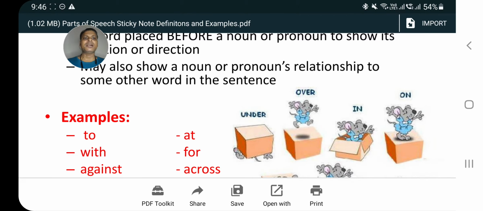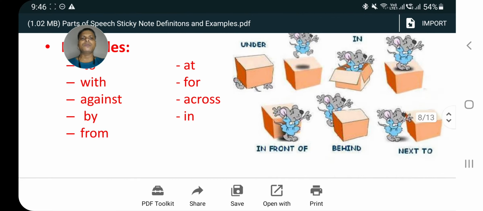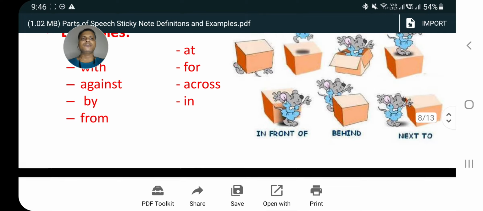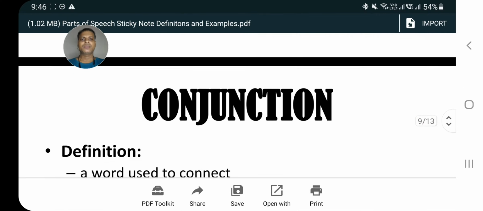Here you can see in the picture under, over, in, on. So these all are prepositions. To, with, against, by, from, at, for, across, in. So these are used to signify the position of a noun or a pronoun in a sentence. In front of, behind, next to are other examples of prepositions.